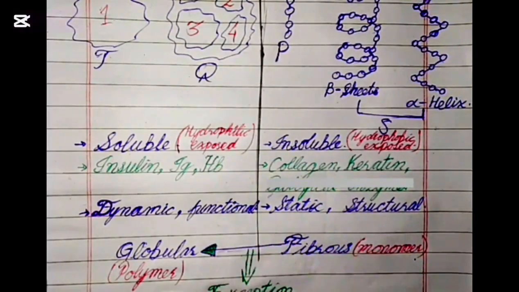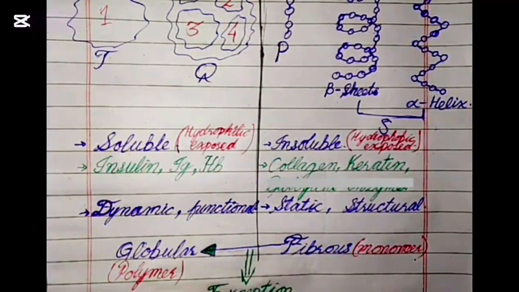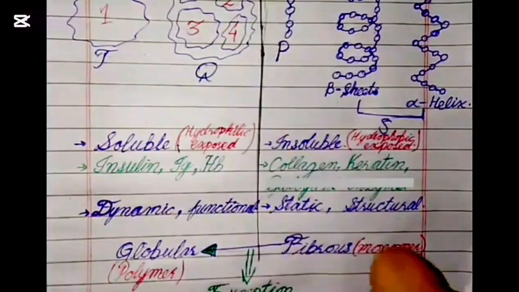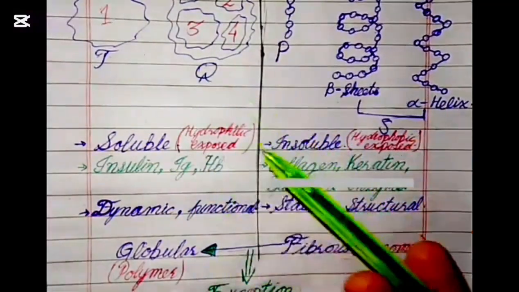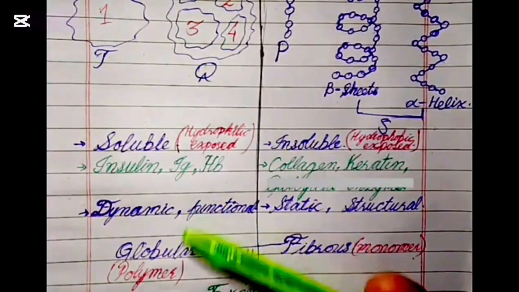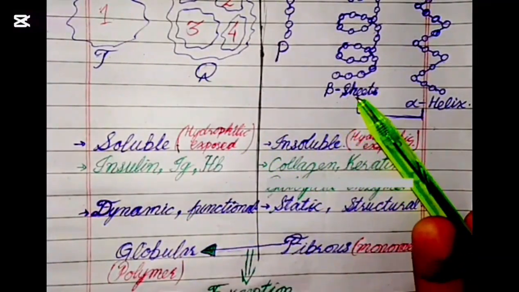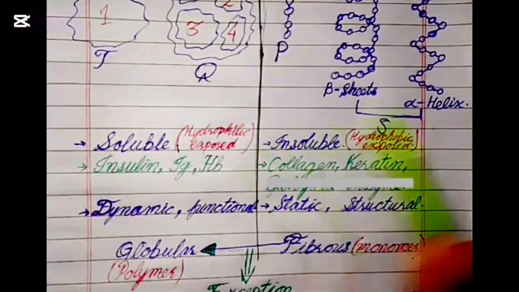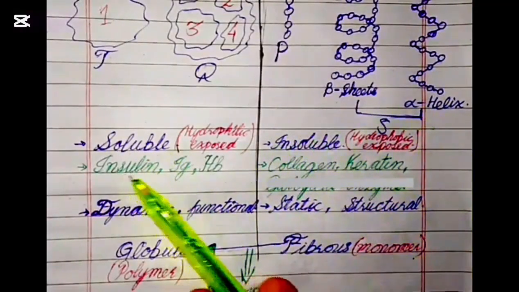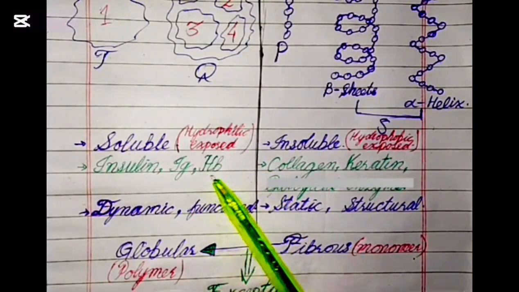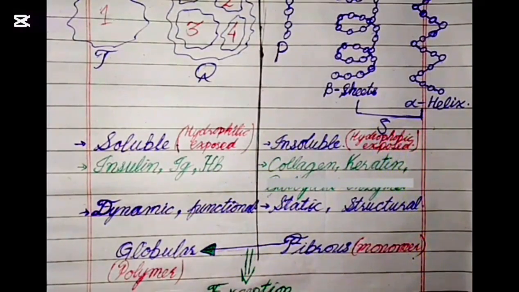And in the same way, in the globular, the structures are twisted in one another. So they hide their hydrophobic parts, so they appear soluble in water due to less hydrophobic interaction. Now look at the examples: insulin, immunoglobulins, meaning antibodies, and hemoglobin. These are all globular proteins.